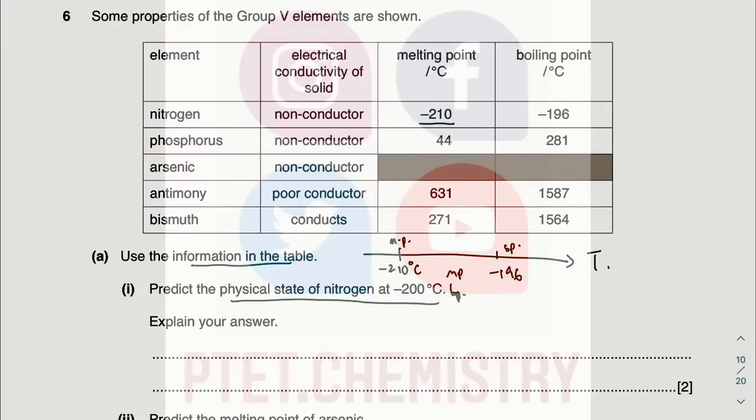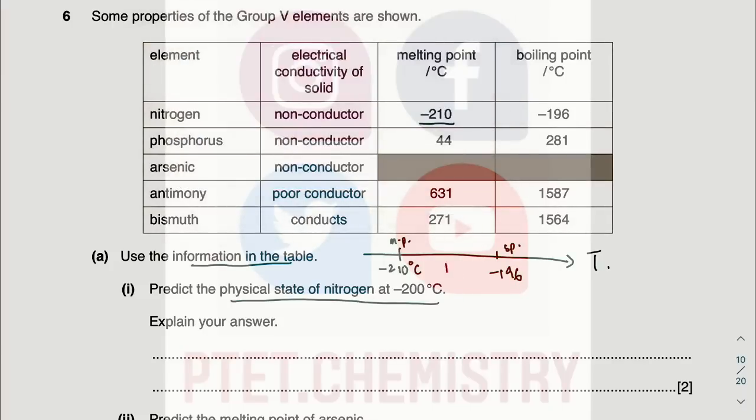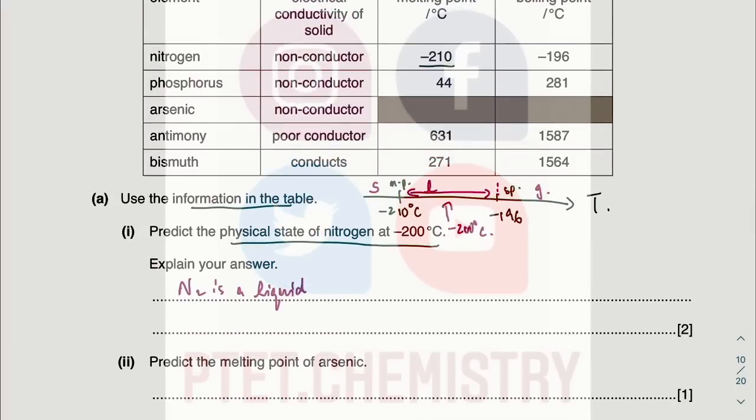And you want to talk about at minus 200. So where are you at minus 200? You are going to be here, well, this is not drawn to scale. Melting point is solid, goes to liquid here. So all the way there, it is still a liquid. Only after it reaches the boiling point does it become a gas. So it is still a liquid. N2, I know it's N2 because it's simple molecular, whether it's solid, liquid or gas. Nitrogen, oxygen, chlorine, hydrogen, those are simple molecular structures that exist as diatomic molecules, whether they are solid, liquid or gas. I'm sure you know that.